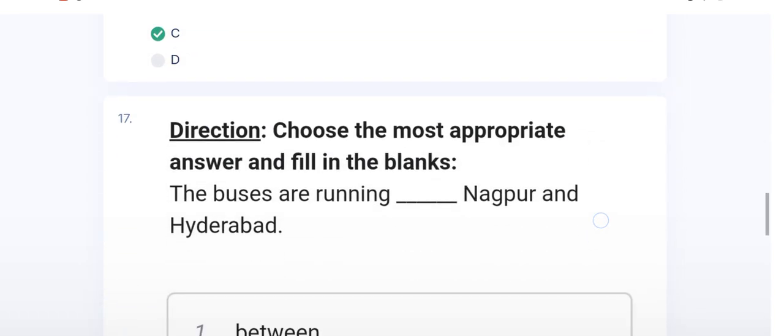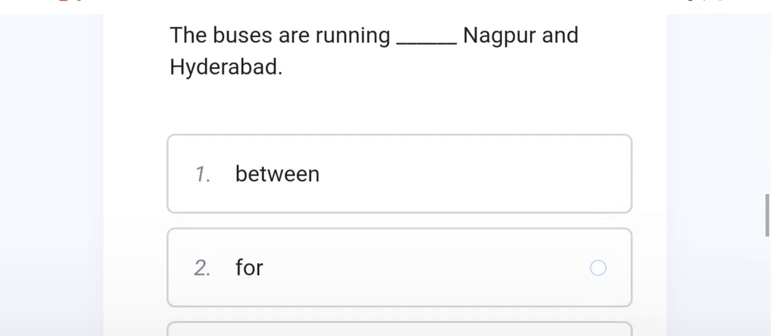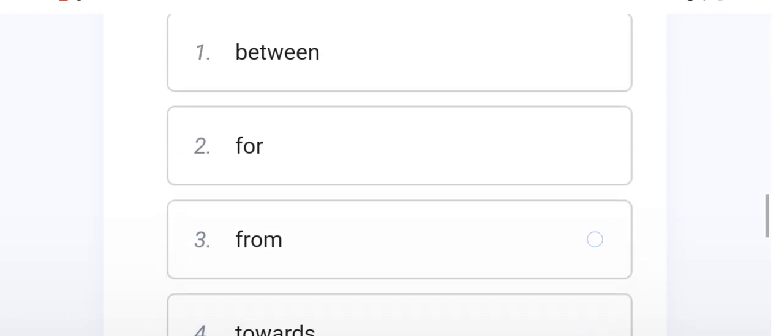The 17 number question says choose the most appropriate answer and fill in the blanks. The right option of the 17 number question is A, between.